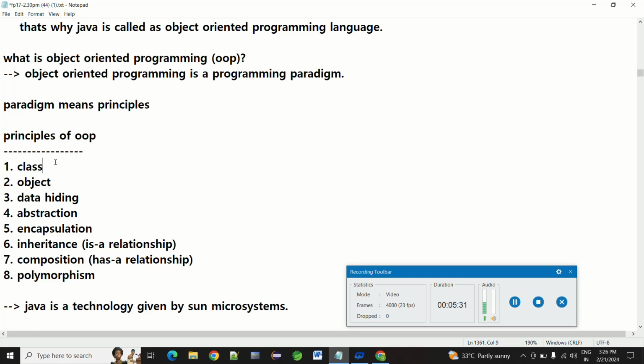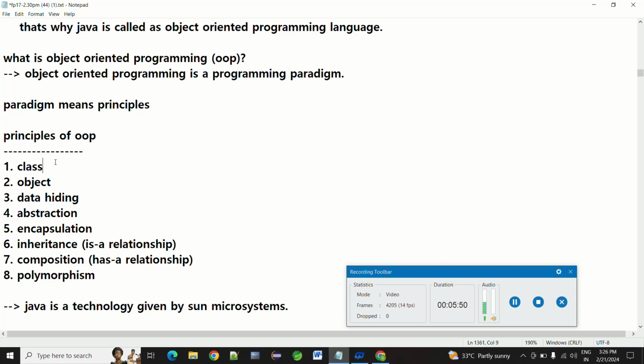For example, if we are planning to purchase a car or any equipment, first we imagine it and have a blueprint.